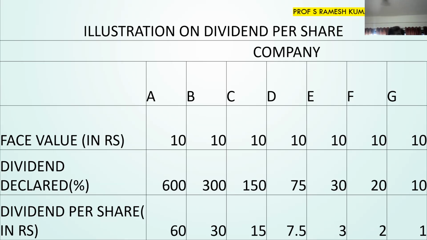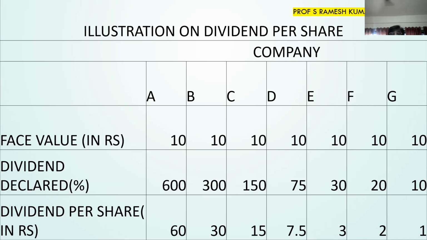So the first company has declared a dividend of 60 rupees per share. The second company has declared a dividend of 30 rupees per share. And the last company has declared a dividend of 1 rupee per share. So as an investor, which company will I choose? I will choose the company which has declared the highest amount of dividend per share. In this case, 60 rupees is the highest among all the companies. So the higher the dividend declared by the company, the better the company is for my investment purpose. So I will choose company A, and company G will be ignored because it is going to pay me a lesser amount of dividend.